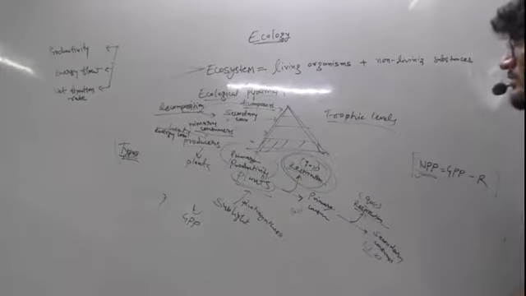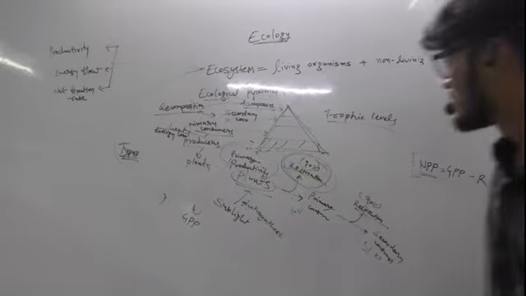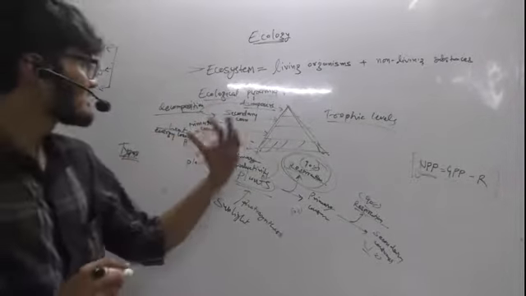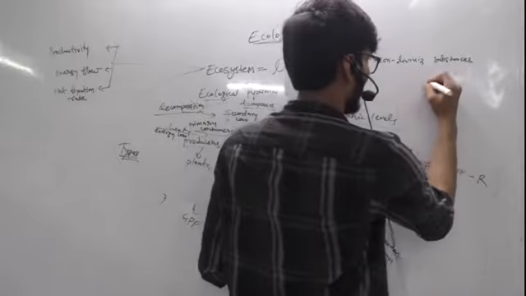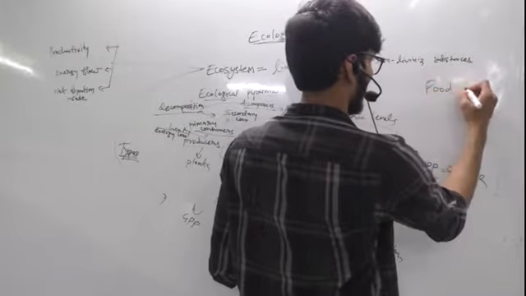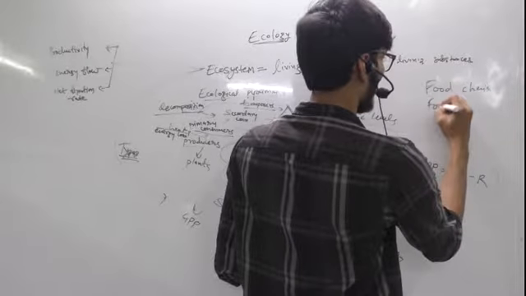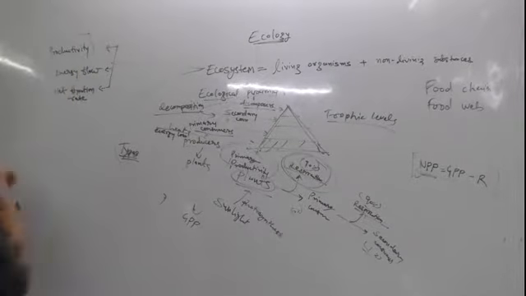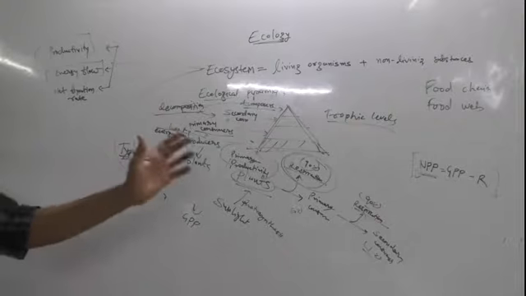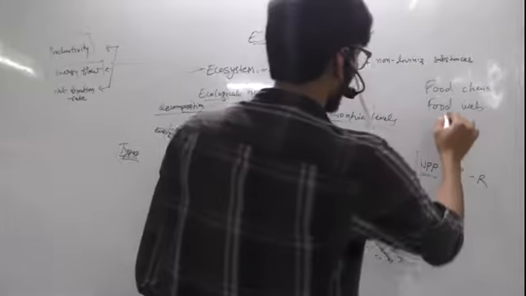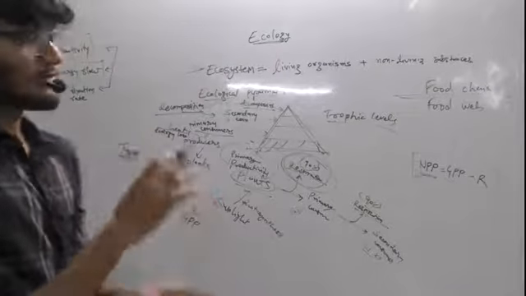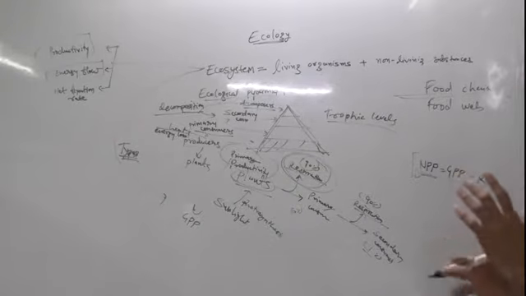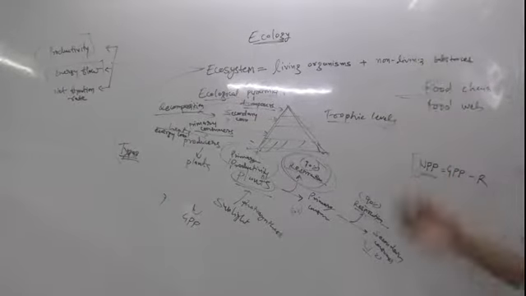So now we have talked about the ecological pyramids. We have talked about different trophic levels. Now we'll talk about the food chain and food web. Food chain and food web. We have talked about productivity. We have talked about energy flow. Okay, and now we'll talk about how the energy is flowed between different species in an ecosystem, and it forms a kind of chain or a web, you can say.